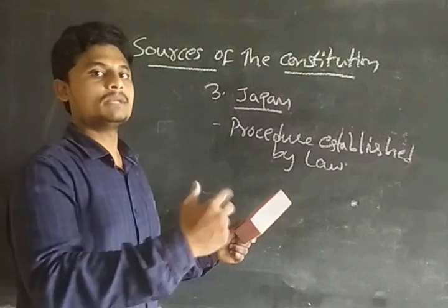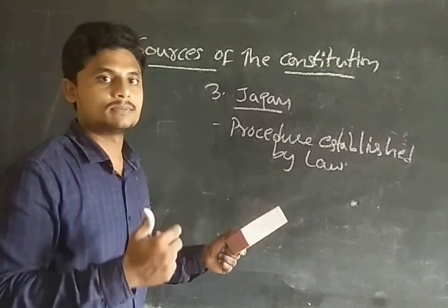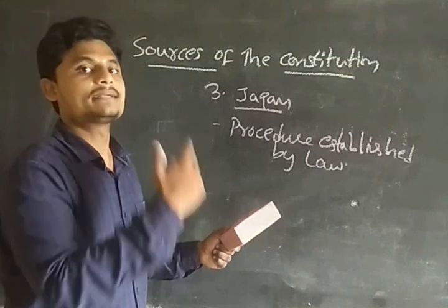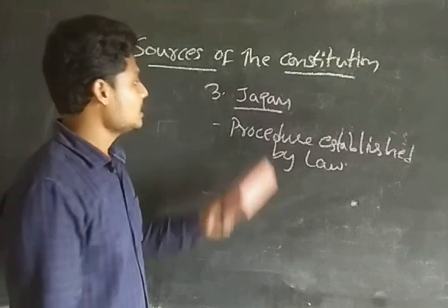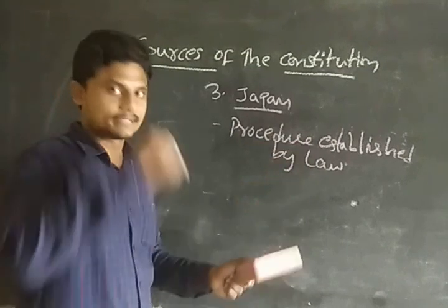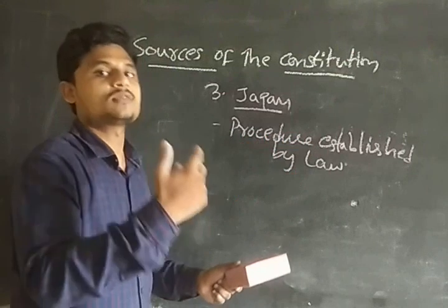So judicial review will be done in two ways: the due process of law and the procedure established by law. Due process of law is followed in the United States of America. But in India we are following the procedure established by law. But we are also moving toward the due process of law, guys.